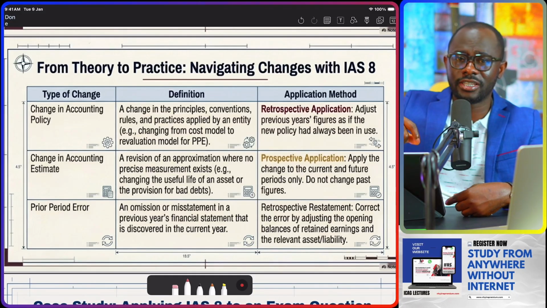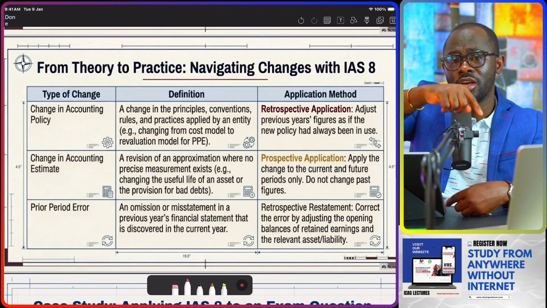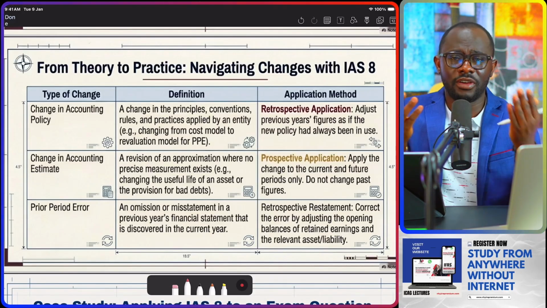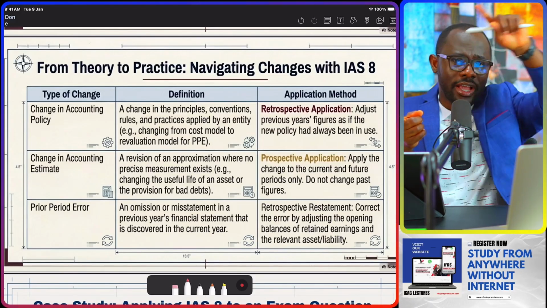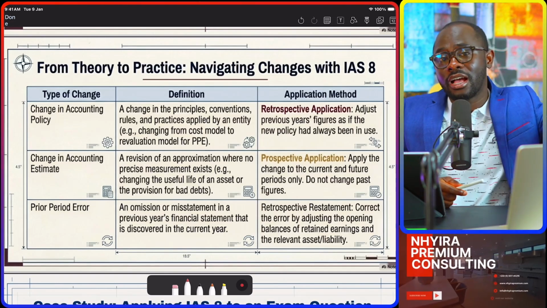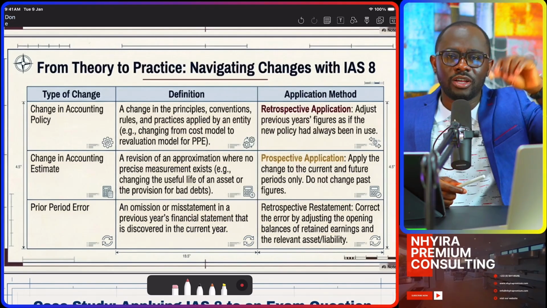And when there is a change in accounting policy, we apply it retrospectively. What does that mean? It means to enhance comparability of the financial statement, we will go back and readjust the previous year's financial statement. Now, how far back can we go, or how far back should we go?